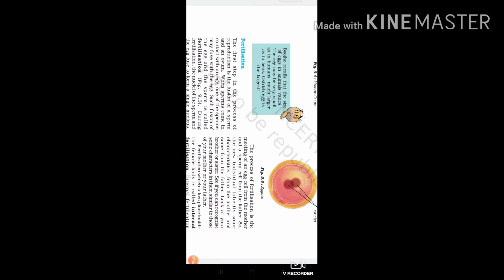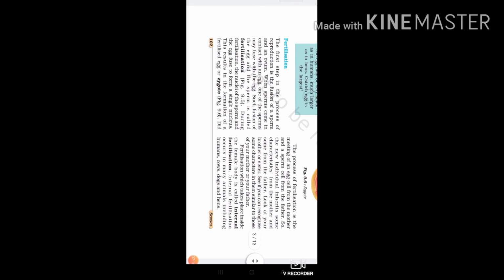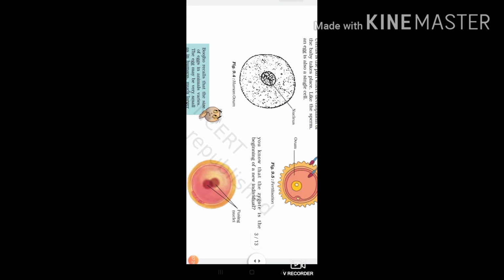Not all the sperms will fuse with the egg, only one sperm can fuse with the egg, and such fusion of the egg and the sperm is called fertilization. During fertilization, the nuclei of the sperm and the egg fuse to form a single nucleus, and this results in the formation of a fertilized egg or zygote.